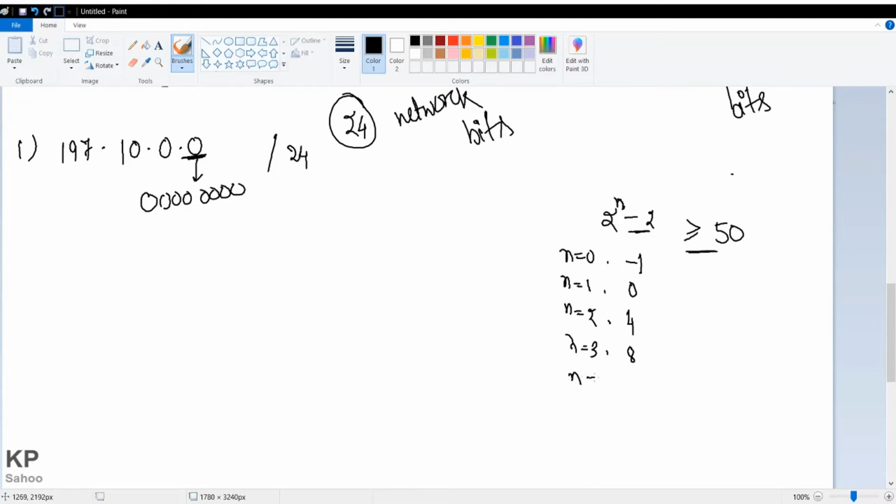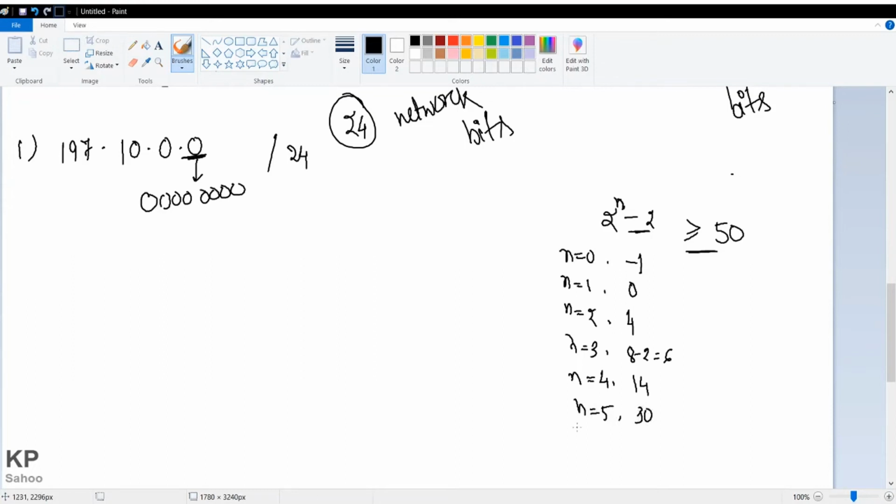If I take n equals 3, 8 minus 2 is 6. Then n equals 4, so 2 to the power 4 is, I think, 16. 16 minus 2 is 14. And if I take n equals 5, 2 to the power 5 is, I think, 32. 32 minus 2 is 30.